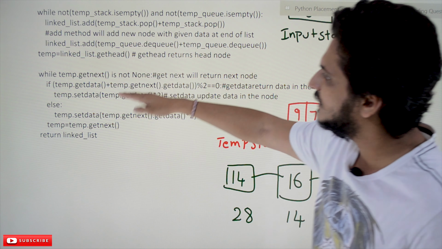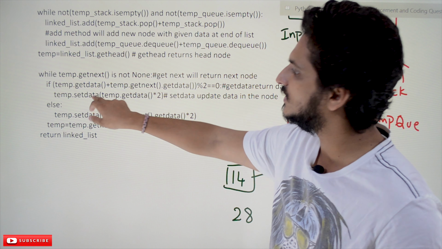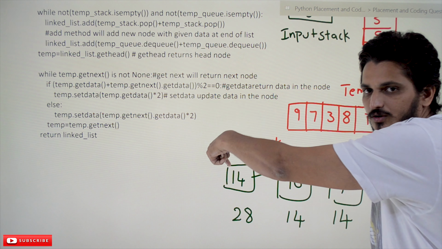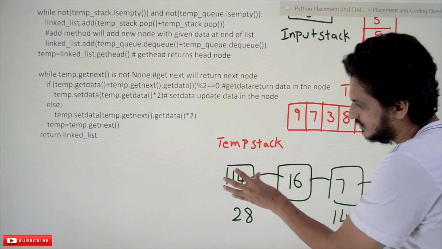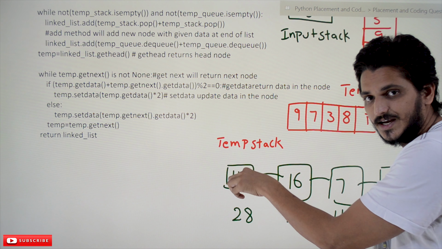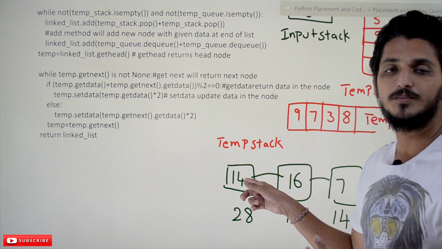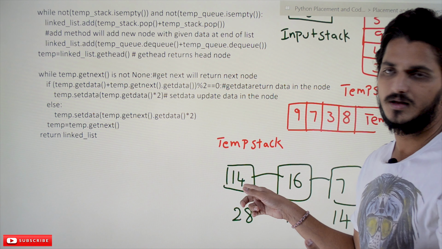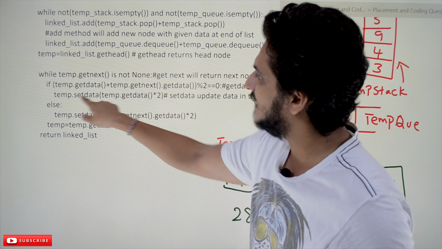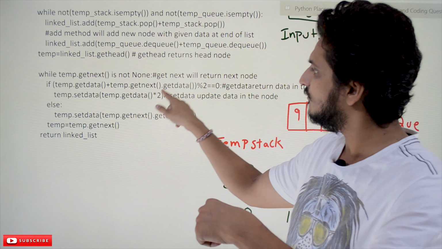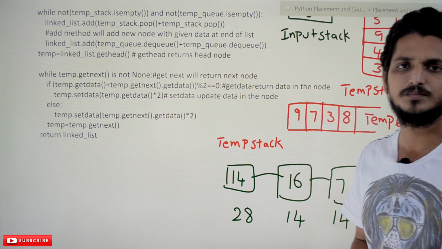They are going inside the if condition. Temp dot set data, wherever temp is pointing to this node. Set data is updating the data value present in this node. So temp dot set data of temp dot get data multiplied by 2.